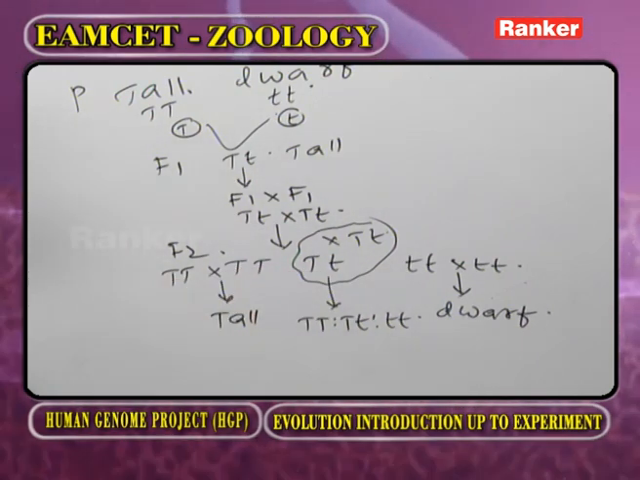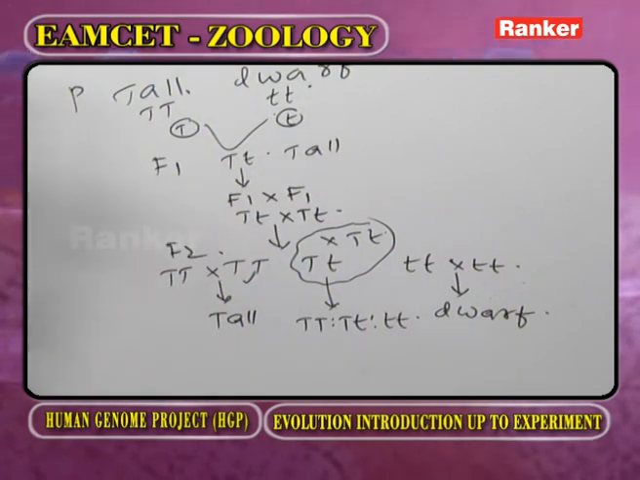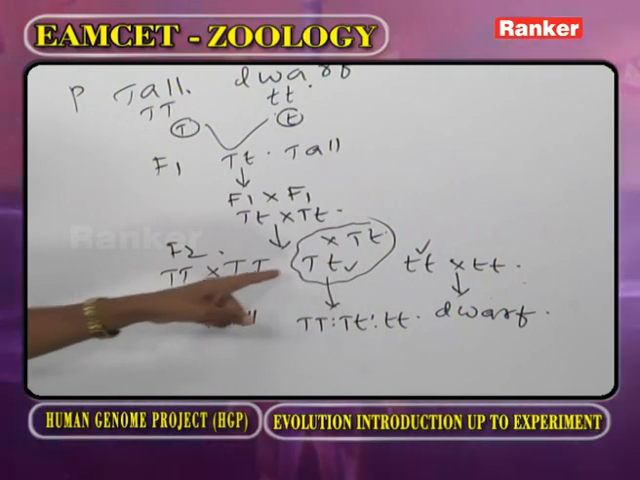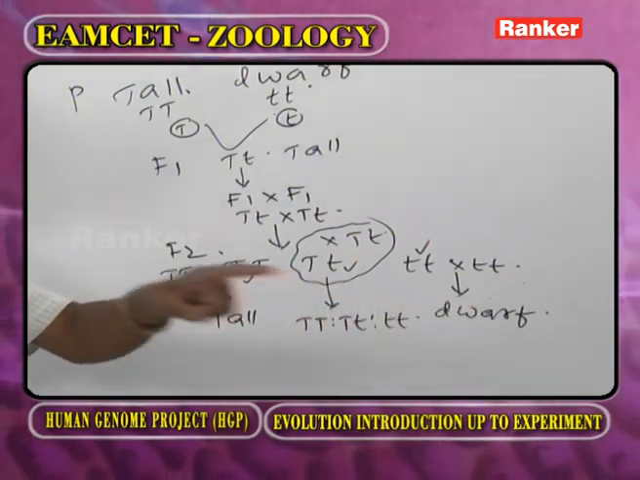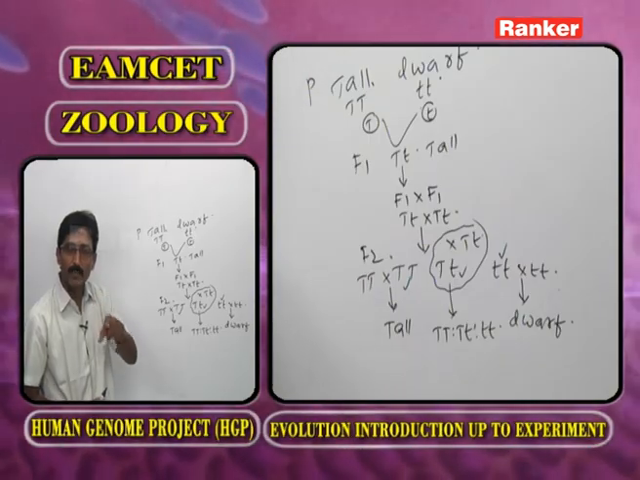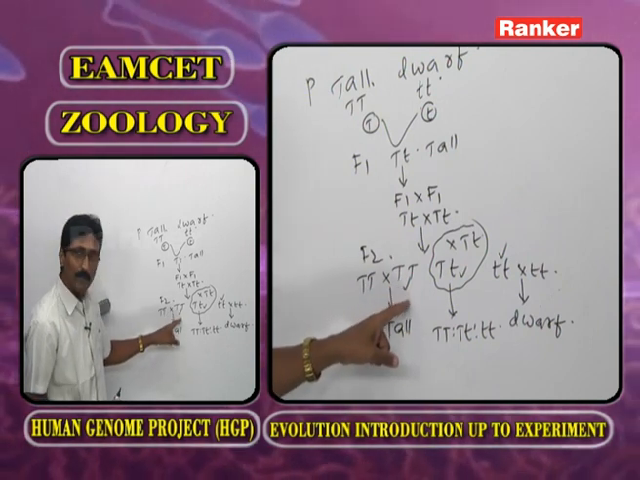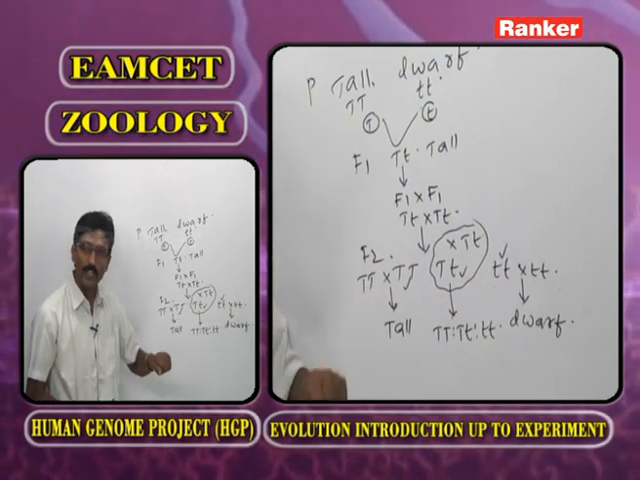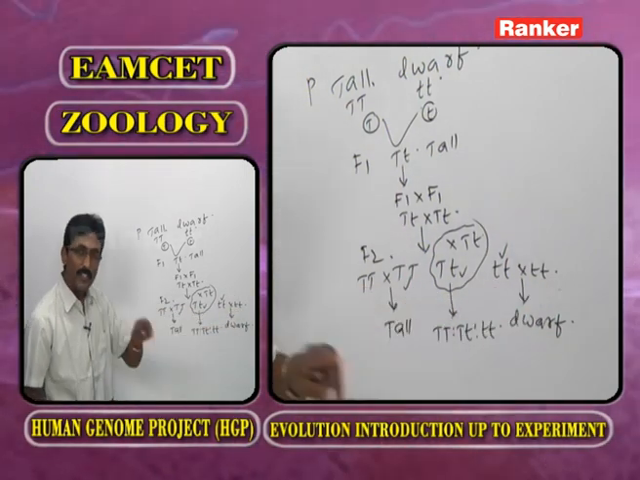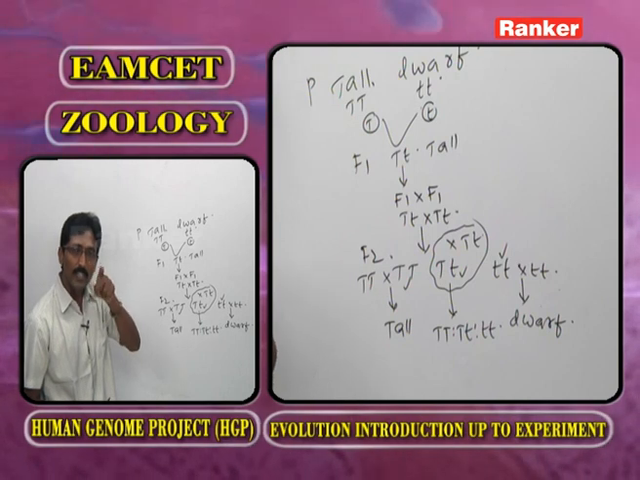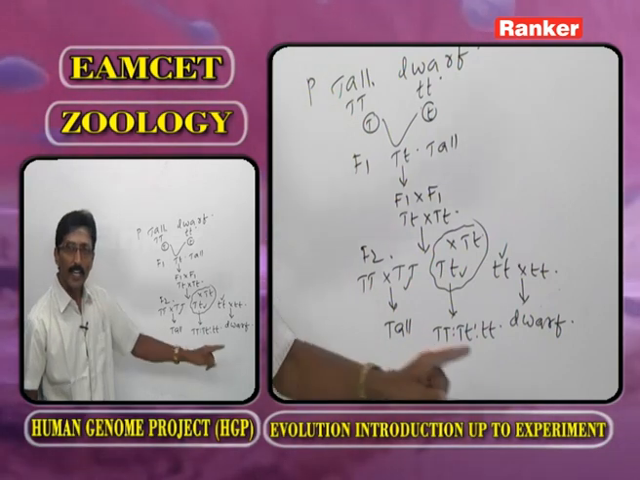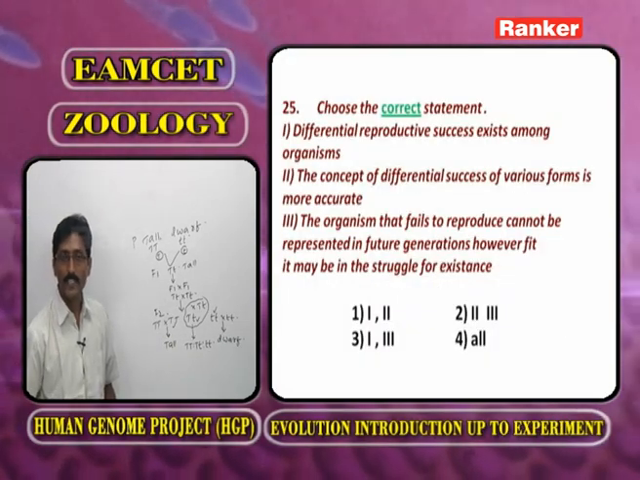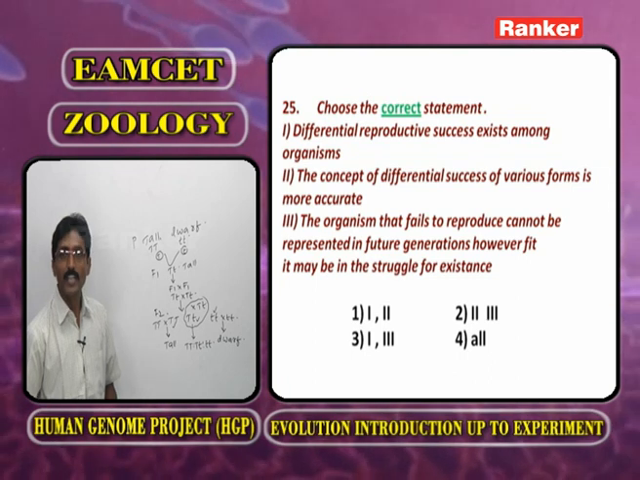Here, how many genotypes are present? You have to observe capital T capital T, capital T small t, and small t small t. Now, among these genotypes, there is a differential reproductive success. Here, capital T capital T always gives only one character. Small t small t always gives one character. But this one, capital T small t, gives three kinds: homozygous tall, heterozygous tall, and homozygous dwarf. So the first statement, differential reproductive success exists among the organisms, is correct.